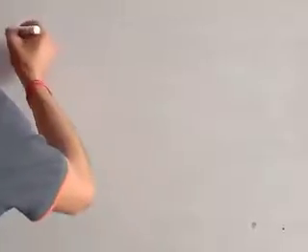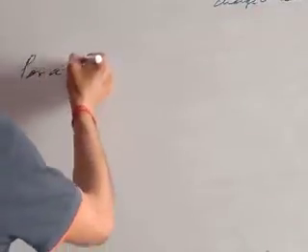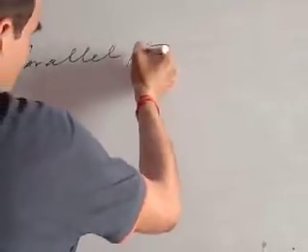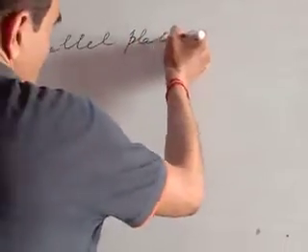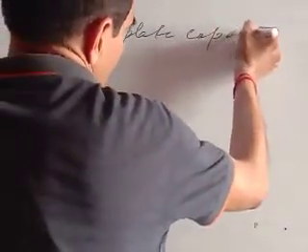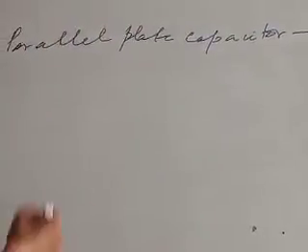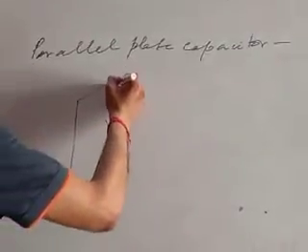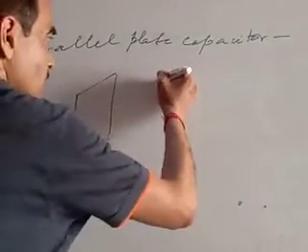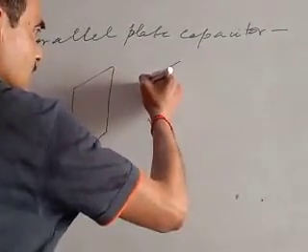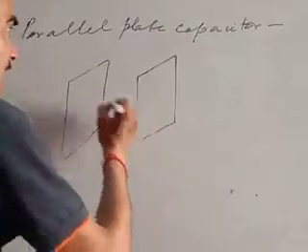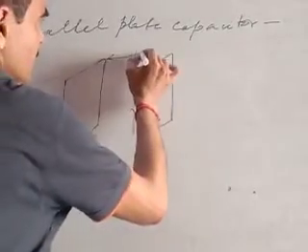Parallel plate capacitor. A parallel plate capacitor has two metallic plates of equal surface area and separated by a distance.